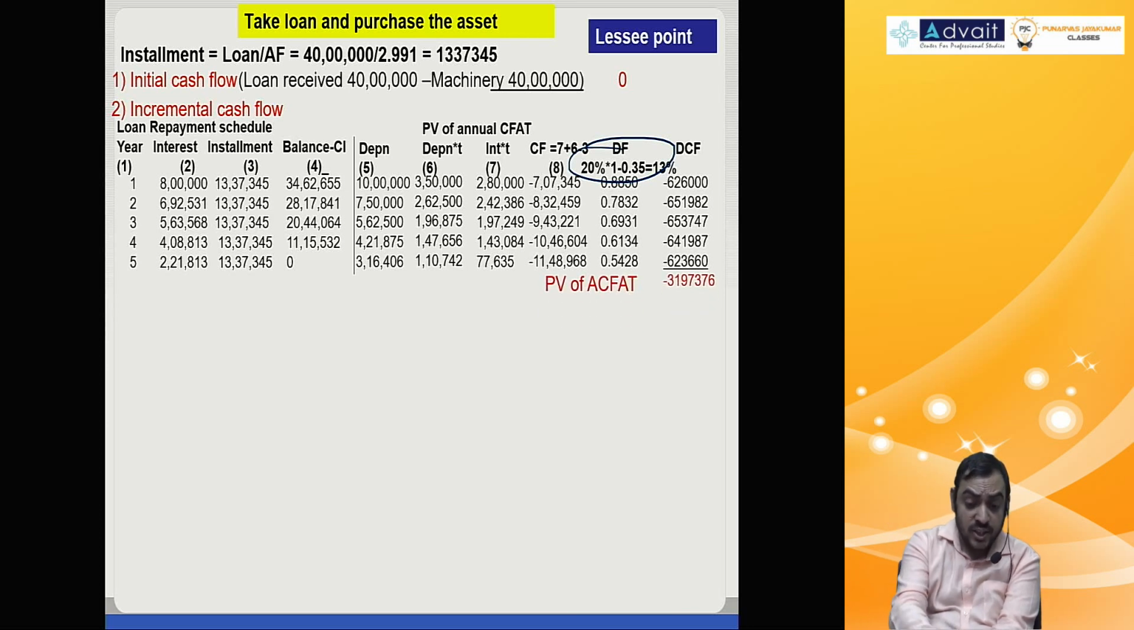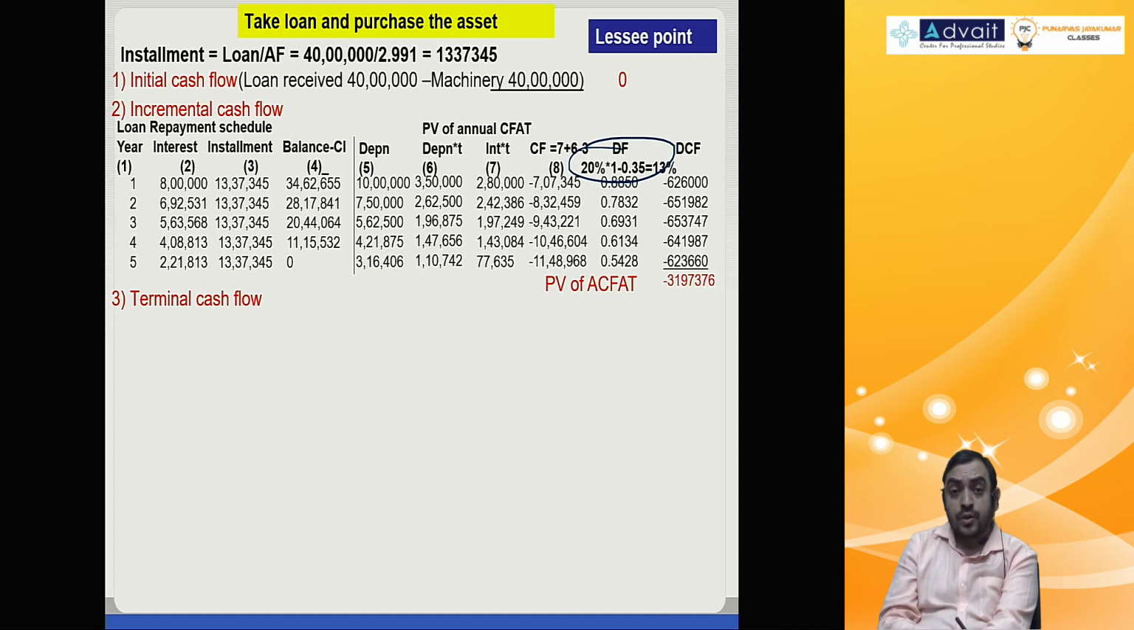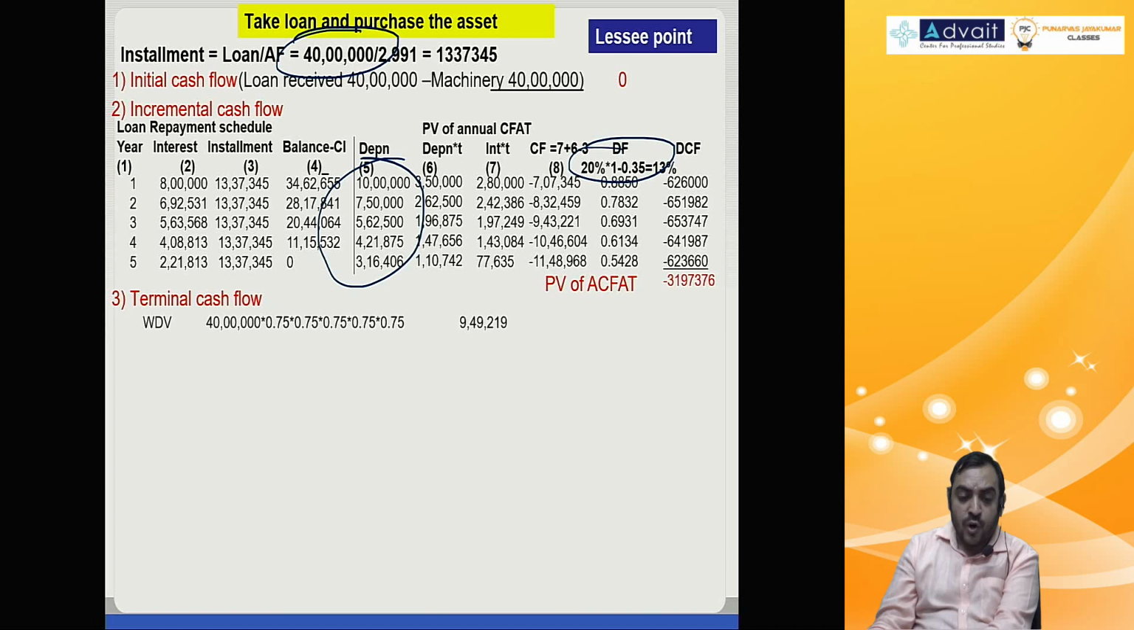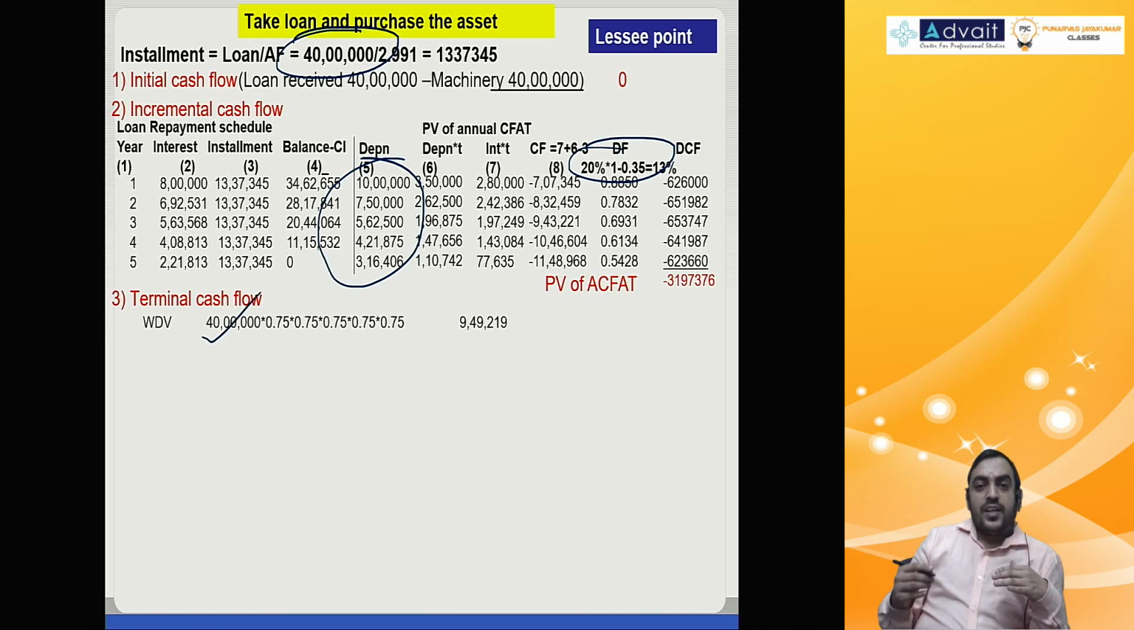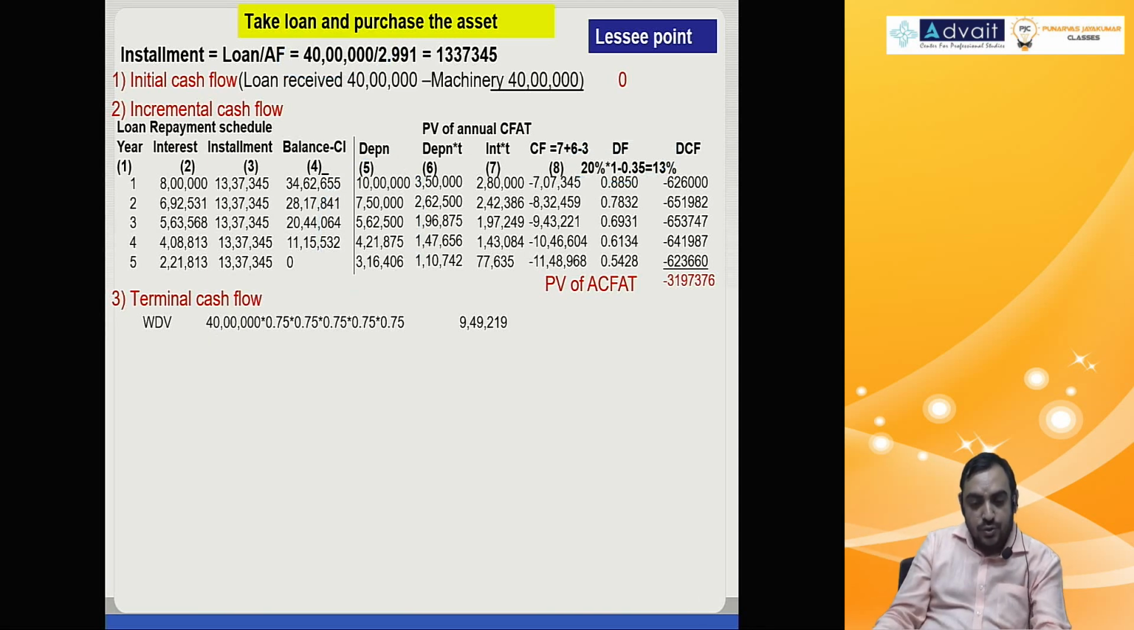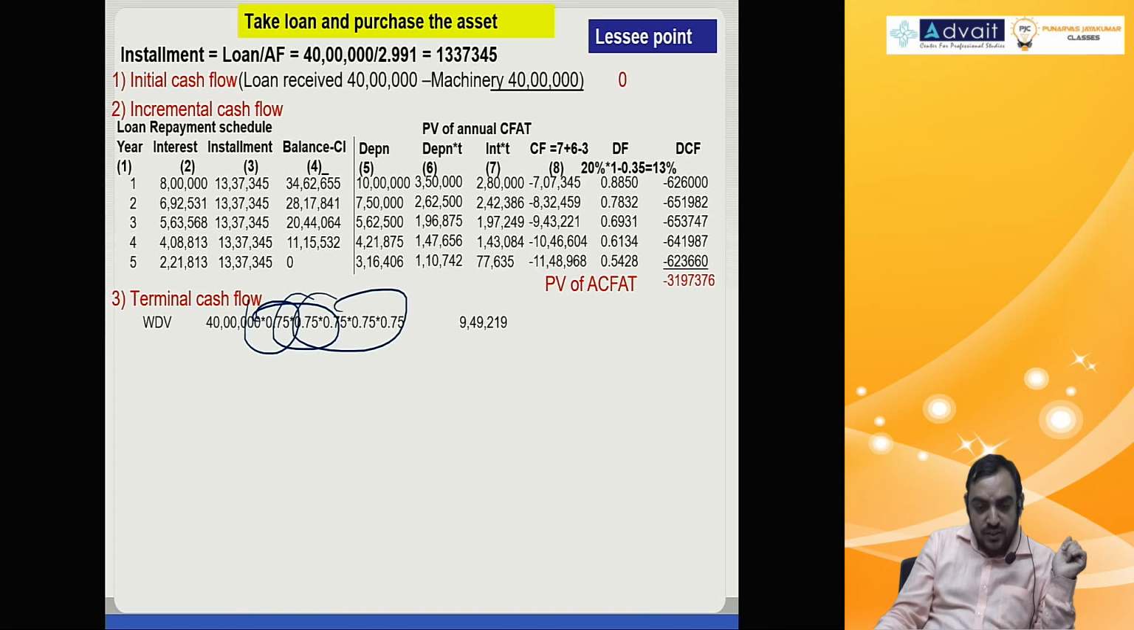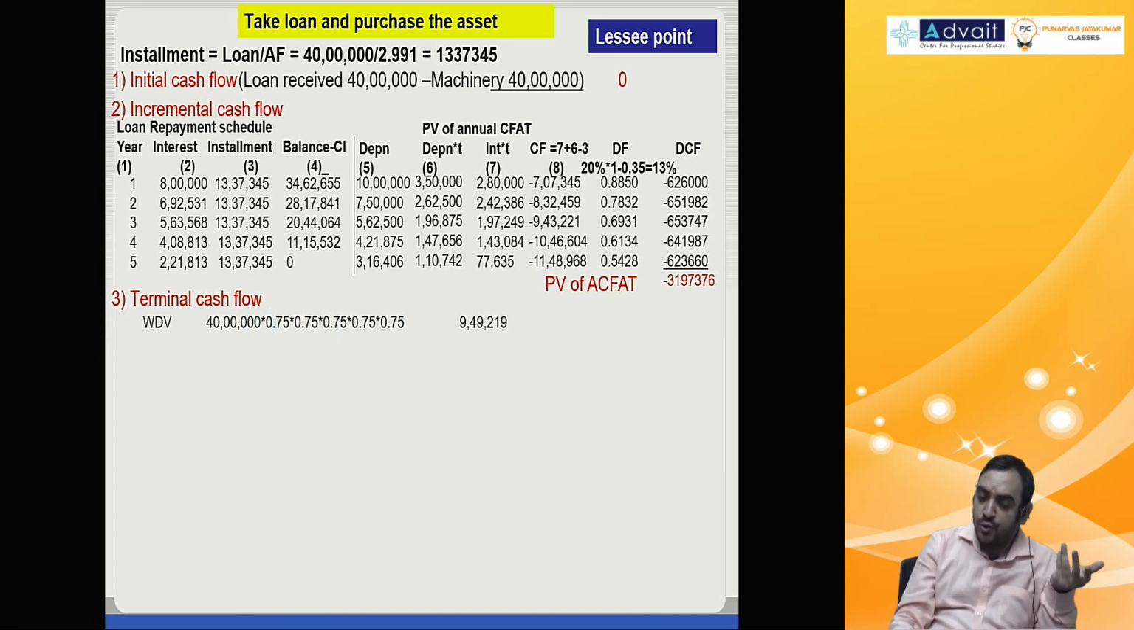Then last year salvage value you get, but remember there might be tax impact. How much tax impact? On profit or loss on sale. How do you compute profit or loss on sale? Scrap value versus WDV. How do you compute WDV? 40 lakh asset minus all these depreciation. Cost minus depreciation is WDV. Or what you can do, 40 lakh is the cost of the asset. You can do 1 minus rate of depreciation 5 times because that is WDV, no remaining amount. So 1 minus 0.25, that means 0.75, 0.75, 0.75, 0.75. If you do it 5 times, you get WDV.